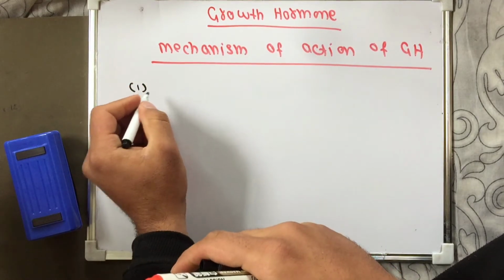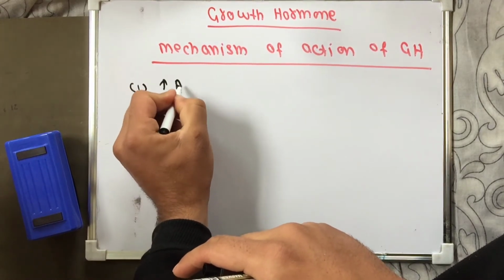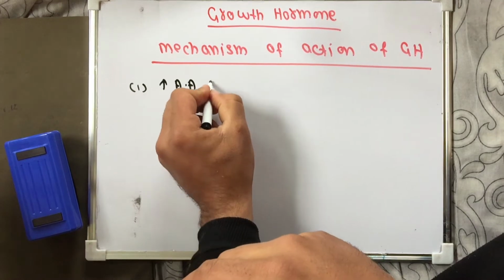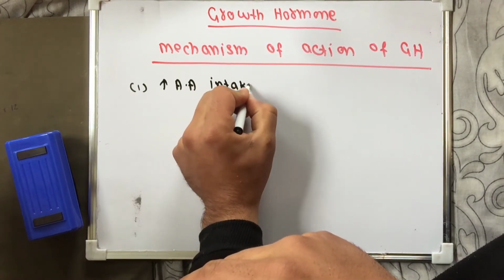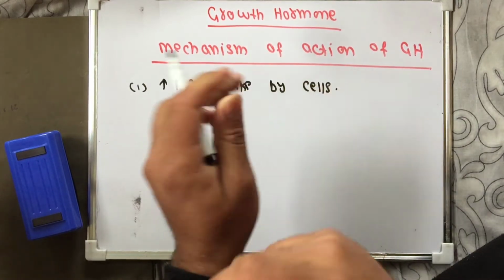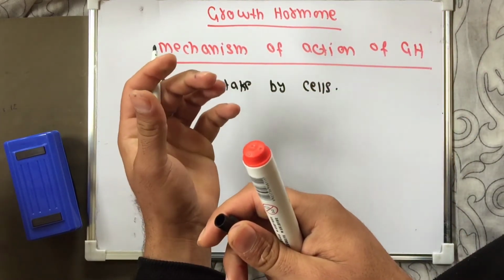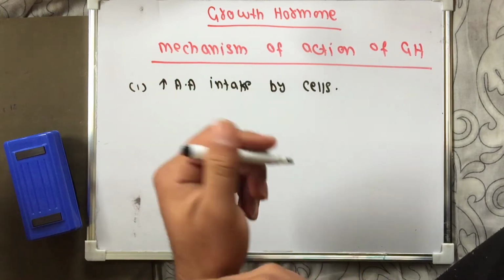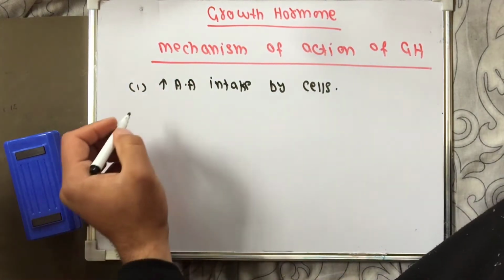Number 1 is that growth hormone increases amino acid intake by cells. When we use growth hormone, amino acid intake is increased by the cell. This is the first function of the growth hormone.